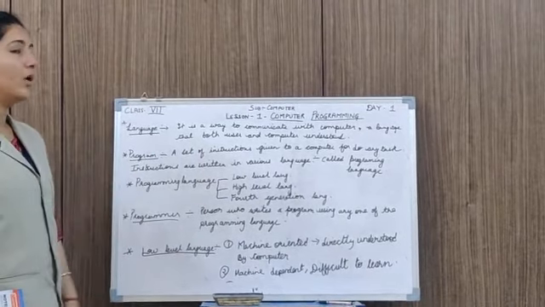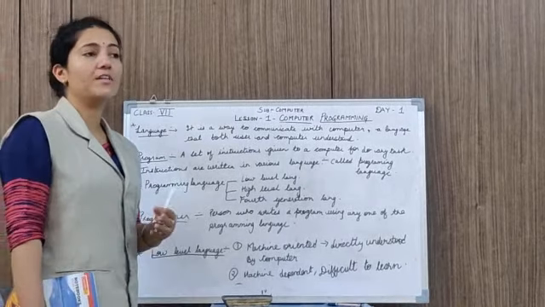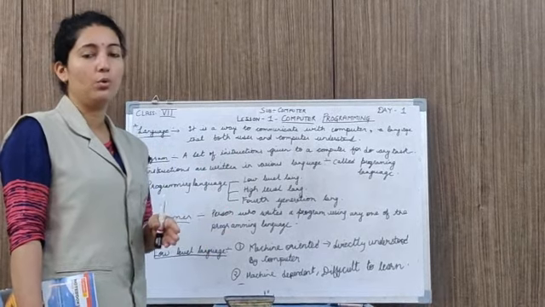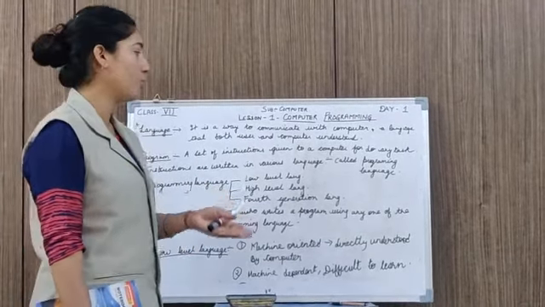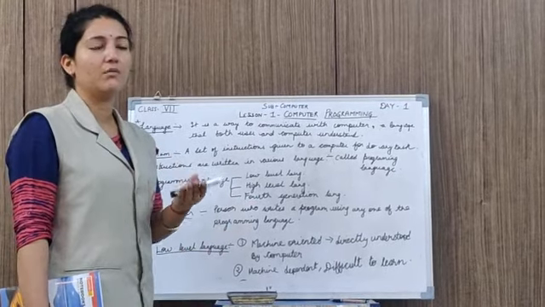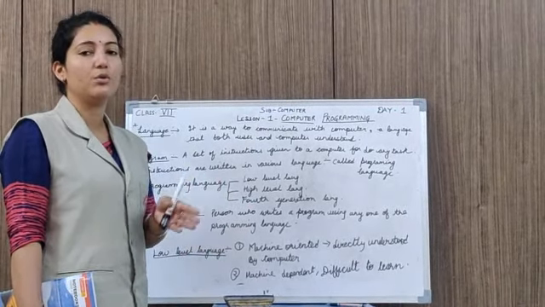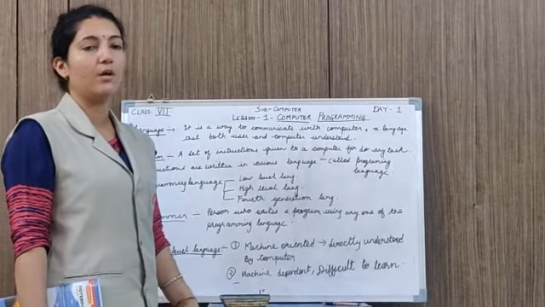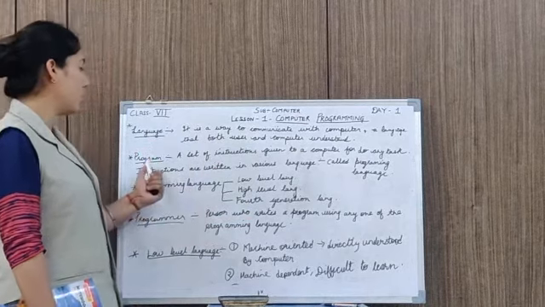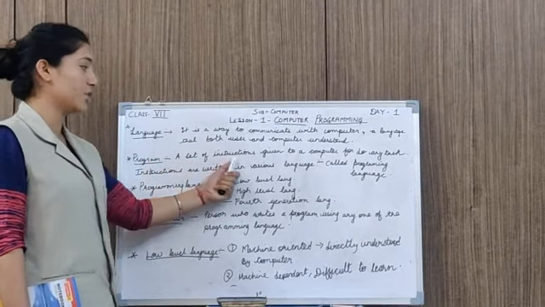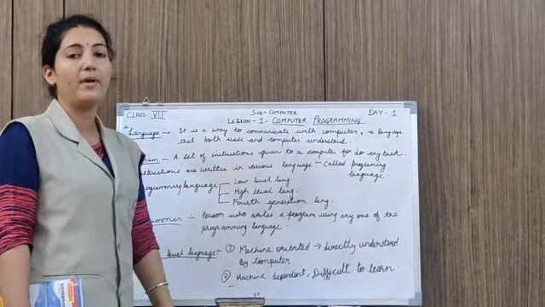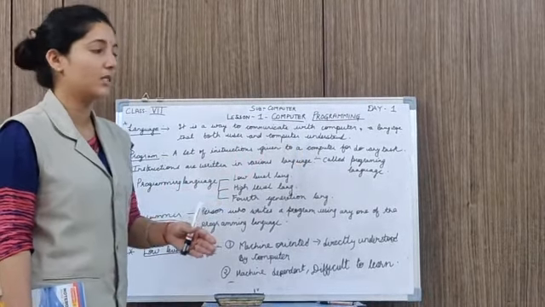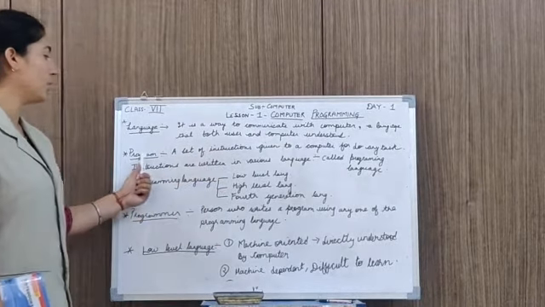Next is program. What is a program? Firstly, whatever instructions I give to the students, they should follow that instruction, and whatever work I have given, they should complete. Similarly, whatever instructions we give to the computer, it will do that work. So, what is a program? A program is a set of instructions given to the computer to perform any task. Whatever instructions we give, the computer will complete that task according to those instructions. That is known as a program.